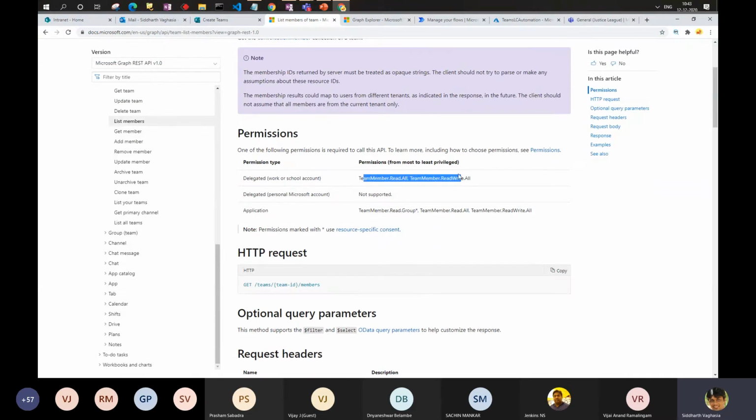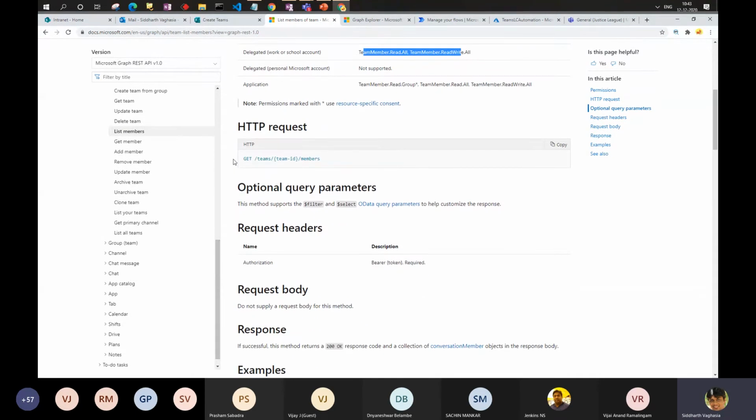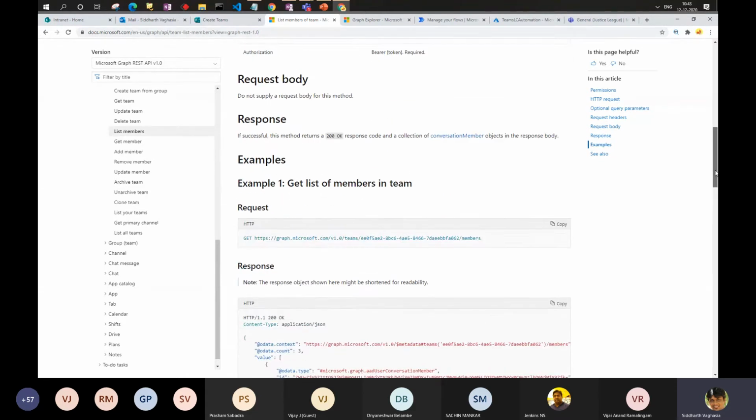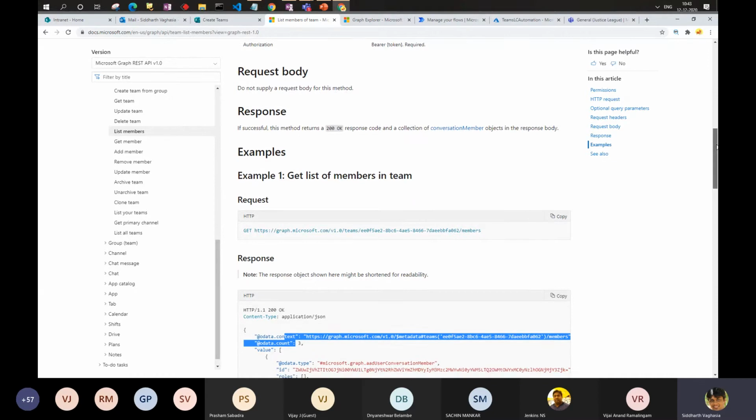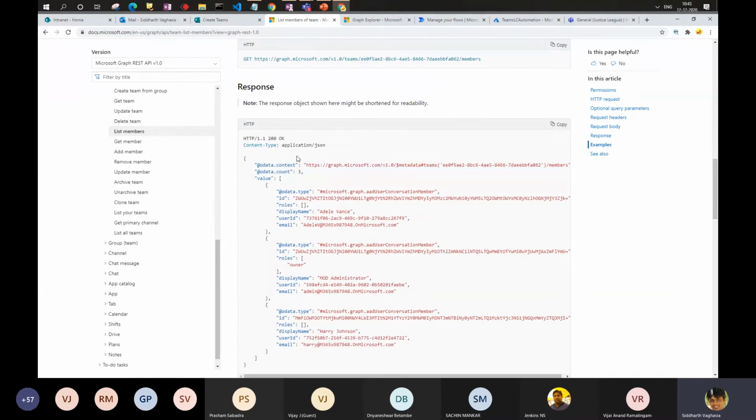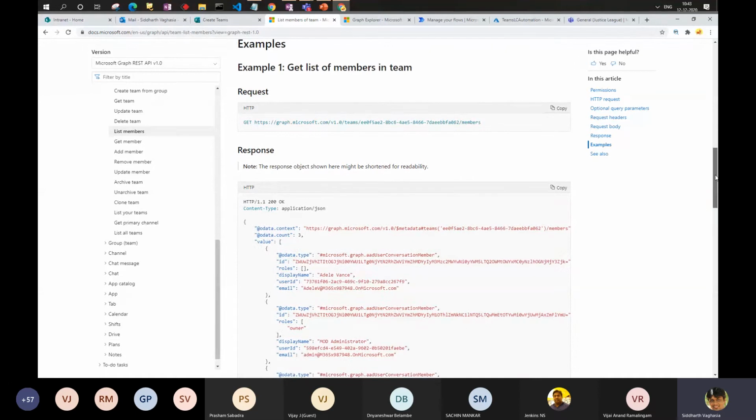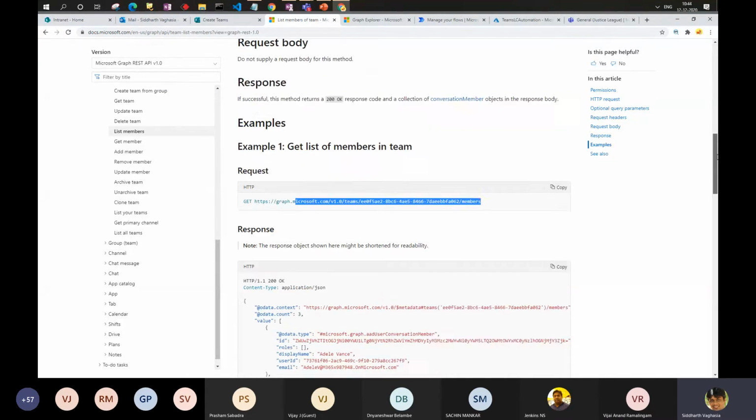This is where I was saying the documentation itself tells us what HTTP request you need to call and what the request body should be. It will give you an example of the request body also, and what the response would be. A request body is only required for POST, PUT and MERGE. You know that with GET we don't need to pass a request body. I have not seen any Graph endpoint with a GET request where we have to pass the request body. The parameters are always passed as a part of the URL.